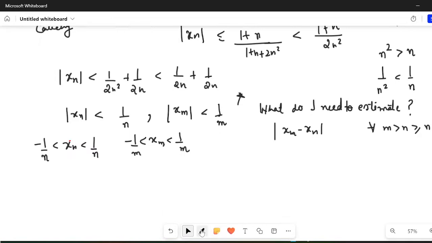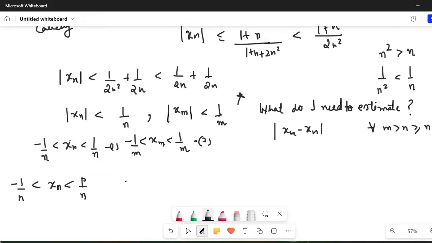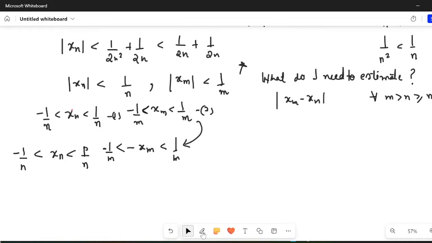Now let us estimate this. What would be xm minus xn? If I use equation number 1 and equation number 2, xn lies between minus 1 upon n and 1 upon n. And if xm lies between minus 1 by m and plus 1 by m, then minus xm also would lie between minus 1 by m and plus 1 by m. This is something that I'm leaving to you. Just multiply by minus on both sides, and the inequality would shift in a manner that you will get this. I think this is quite easy to see, you can see it on your own.